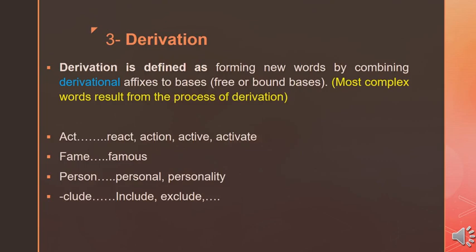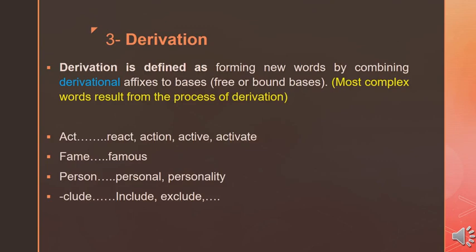An example is the word act. It is a free base. It's a verb. When we add the derivational prefix re to this verb, it becomes react. React is also a verb, so we do not change the part of speech here, but there is a change in meaning between act and react. So here we create a new word with a different meaning. In action, we add the derivational suffix tion to act.